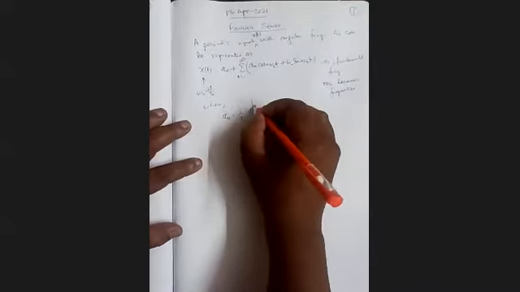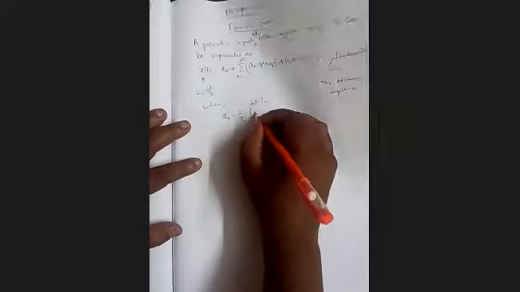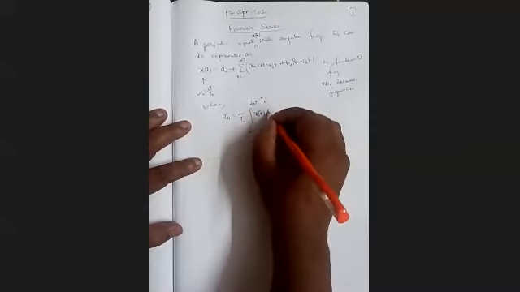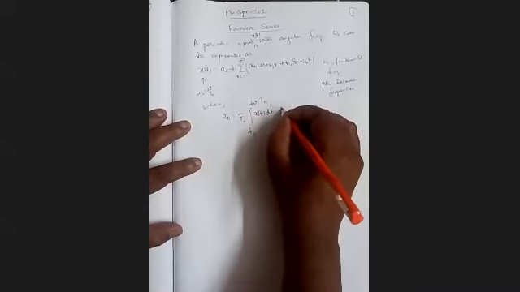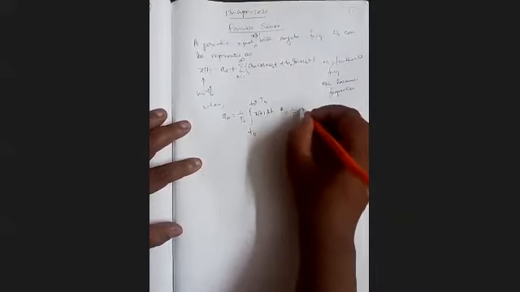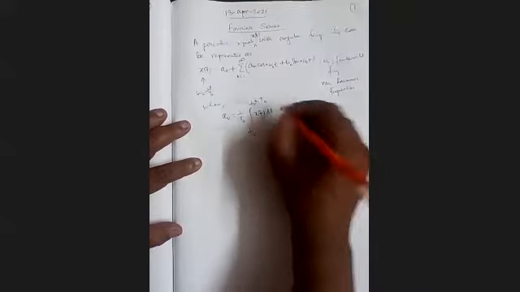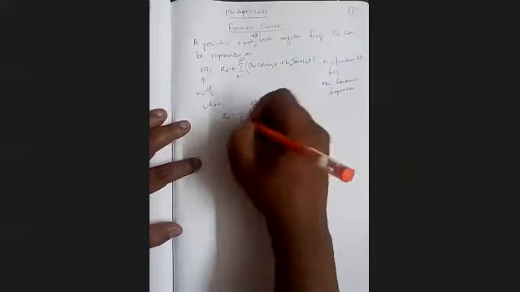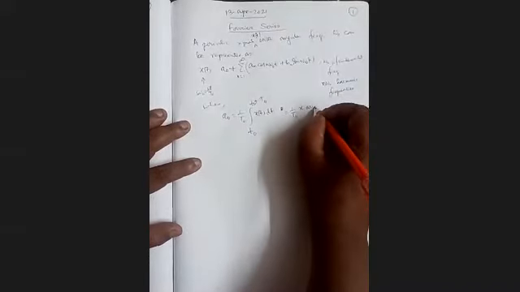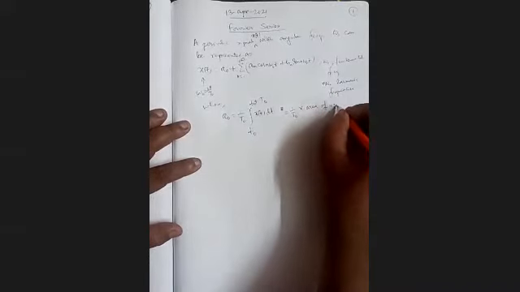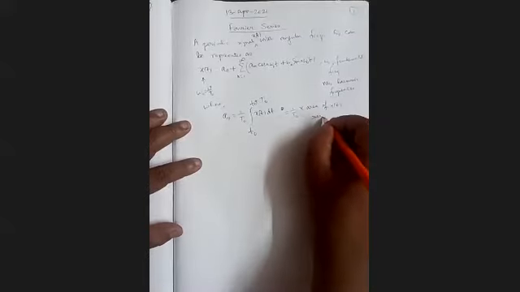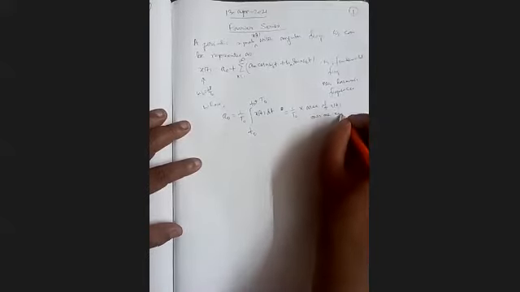So this is 1 by T0 into the area of x(t) over one cycle.